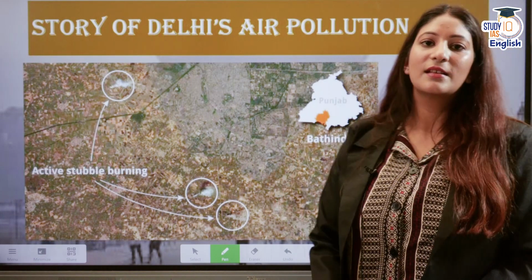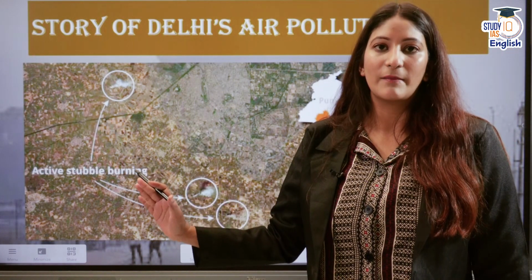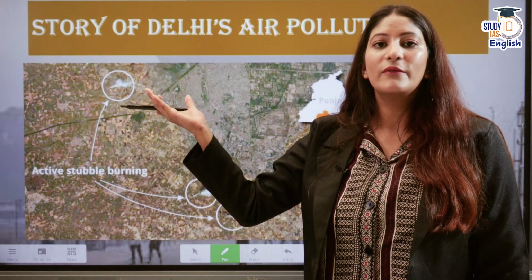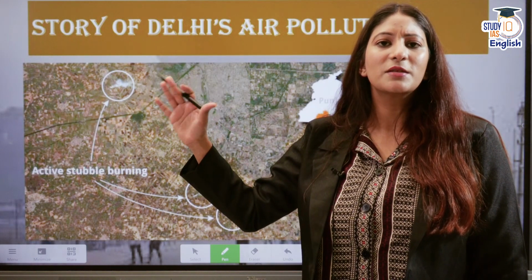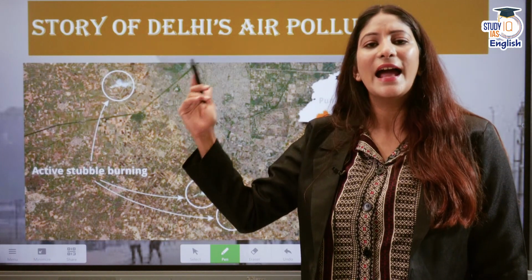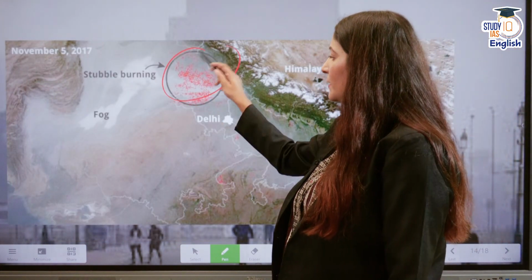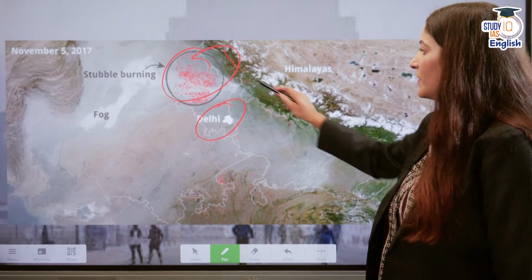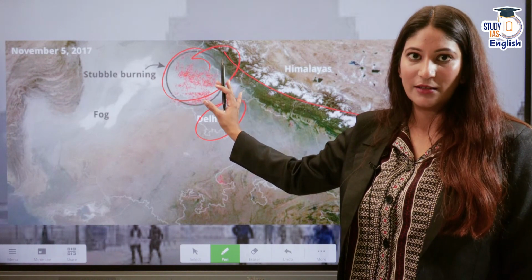Stubble burning happens while the wind speed is pretty slow at this period of time, October and November. Because of the lack of wind speed, the pollutants start to form smog along with fog and stay there for a long period of time. Here the stubble burning is happening, here is the NCT of Delhi and the NCR region, and here we have the Himalayas. Lack of proper wind speed.